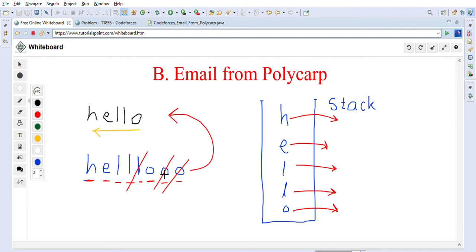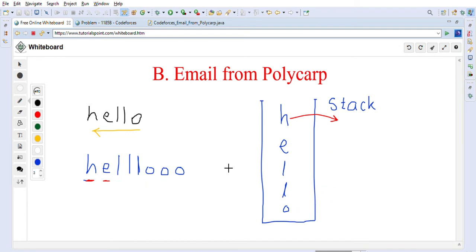Now if the word cannot be formed, in that case the stack will not be empty, right? So we will know that the word cannot be formed. So let me show you some other example in which the word cannot be formed. So let's just remove all this coloring so I can use some other example. So now let's say that the first word is hello, and our second word, for example, will be, let's say, HELO, right? It is HELO. So this is the second word now.